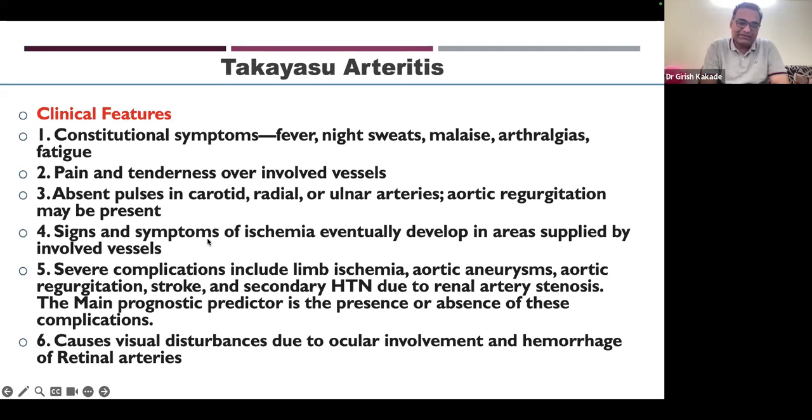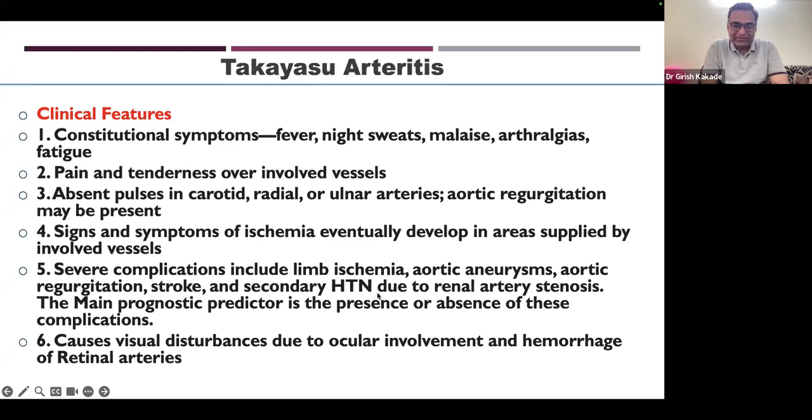If lower limb arteries are involved, then the claudication symptoms mean the legs. Severe complications include limb ischemia, aortic aneurysms, aortic regurgitation, stroke. Young stroke, we have to always think of Takayasu arteritis, among other conditions. Secondary hypertension due to renal artery stenosis.